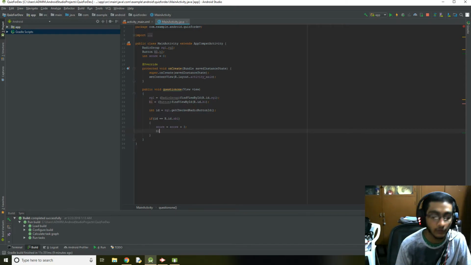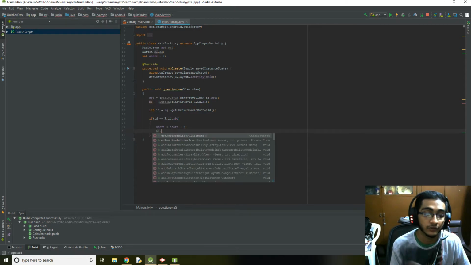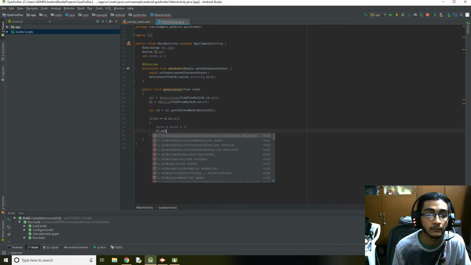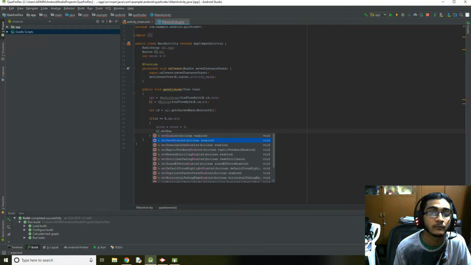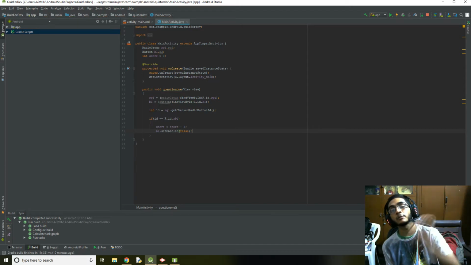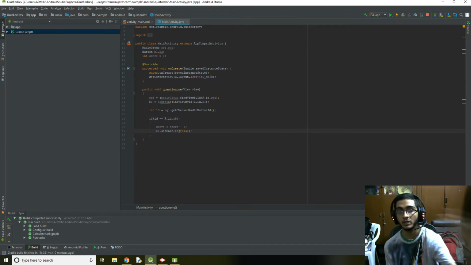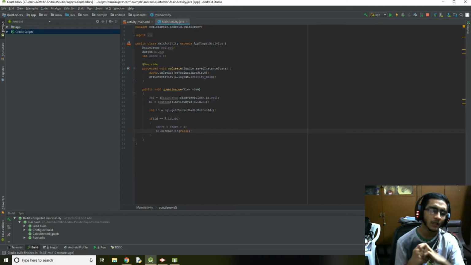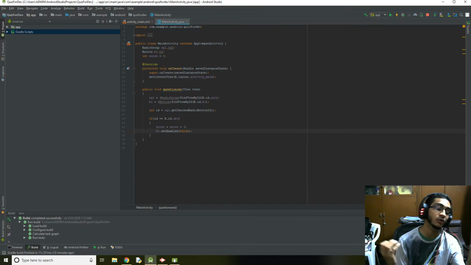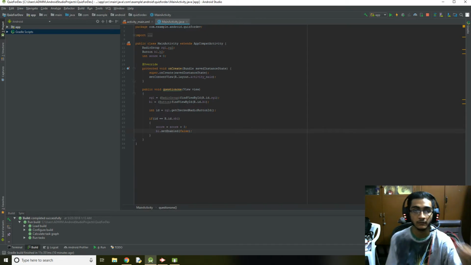Now we need to make sure that this button cannot be pressed again by the user once it's selected. So set enabled equal to false. Now this will make sure that once the person has clicked the button, he cannot re-click it again. All right, but we have to give a better user interface to the user. Like when he has pressed it, he should know whether the answer was correct or incorrect.